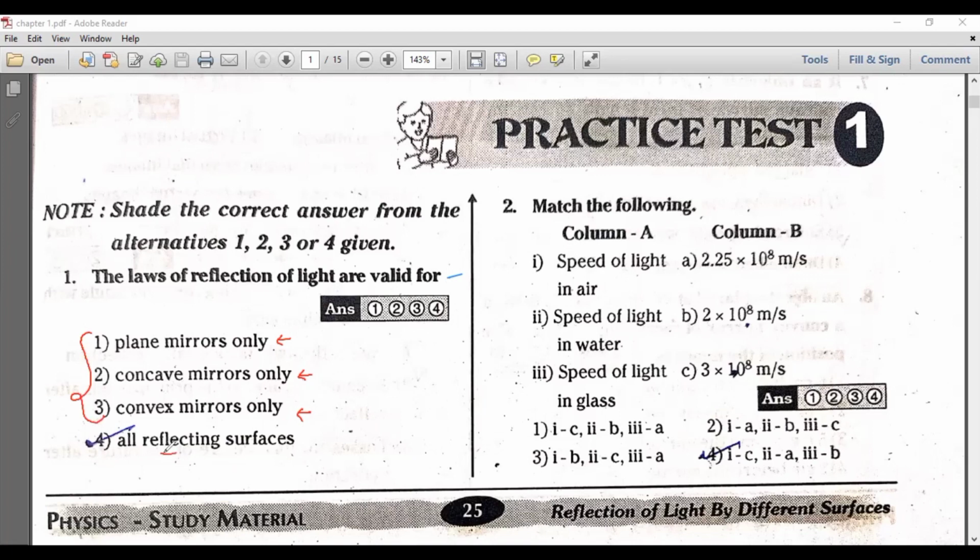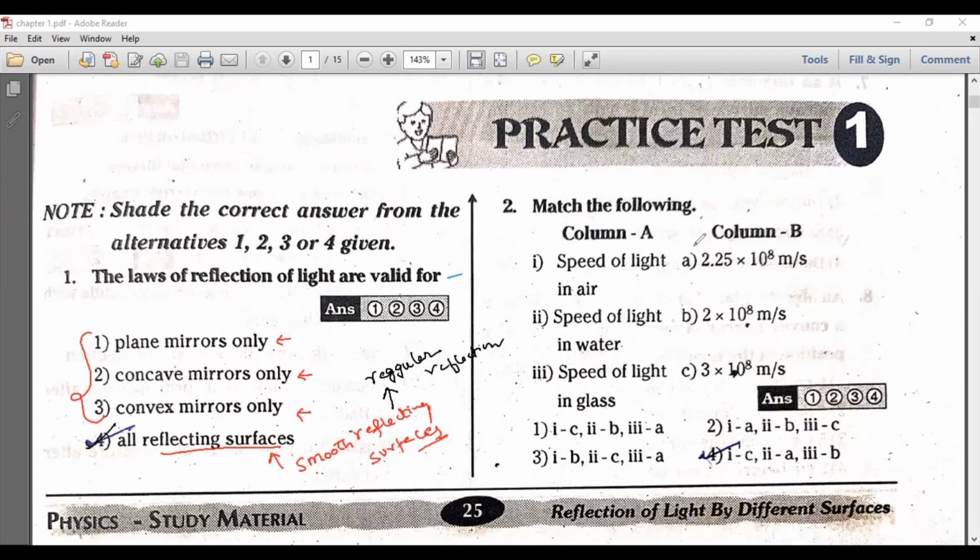Here, you need to note the point: these reflecting surfaces are smooth reflecting surfaces. Clear? So all the smooth reflecting surfaces will obey the laws of reflection. By means of that, you will get regular reflection. So option 4 is the correct one.